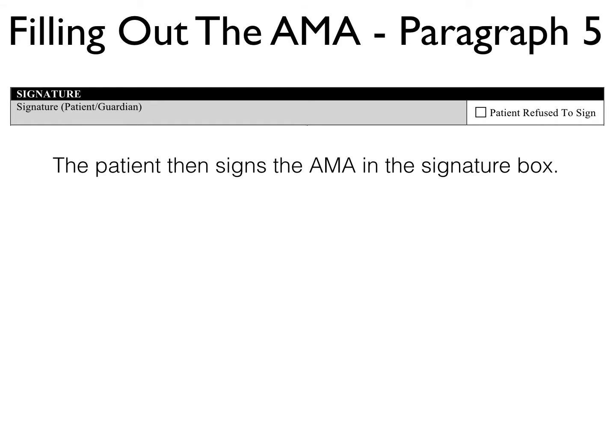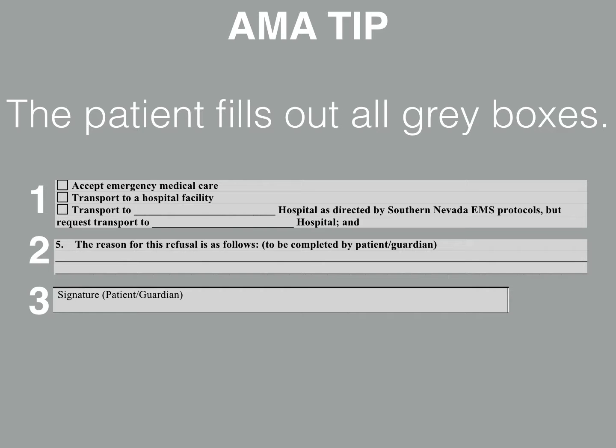And the last thing for the patient to fill out is going to be their signature. They must sign their name. This AMA is not valid if the patient does not sign their name in the signature box. Now, as a tip, with the AMA form that we have, the patient fills out everything in gray. So if it's a gray box, that means the patient is responsible for filling it out.